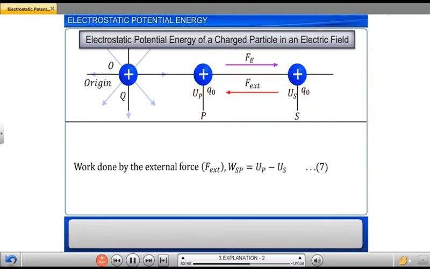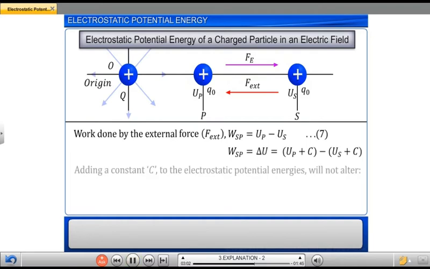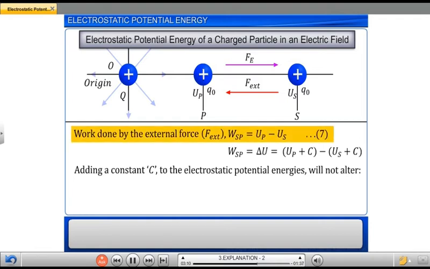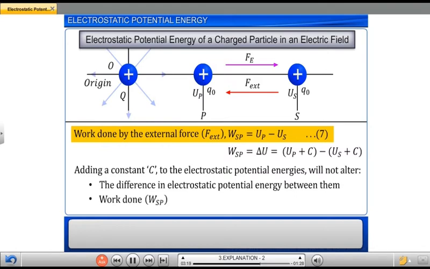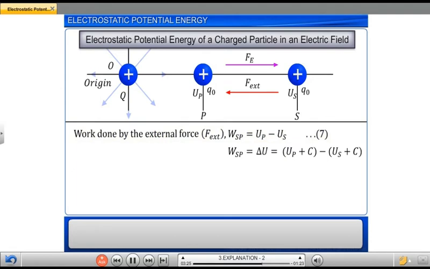Hence, the electrostatic force Fe is a conservative force, and the work done against the electrostatic force Fe is independent of the path followed. Adding a constant C to the electrostatic potential energy at points S and P will not alter the values of the difference in electrostatic potential energy between the charges and the work done WSP. Hence, we can choose a convenient reference point where the value of the potential energy is 0.